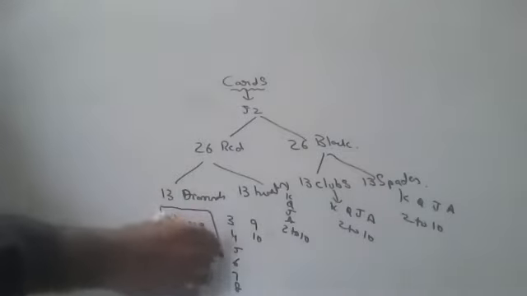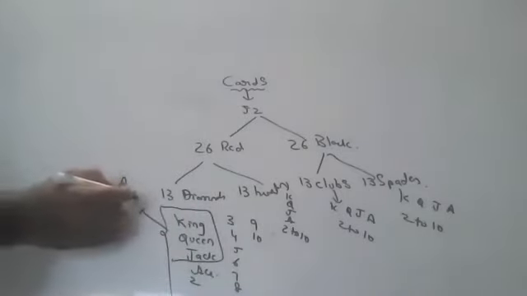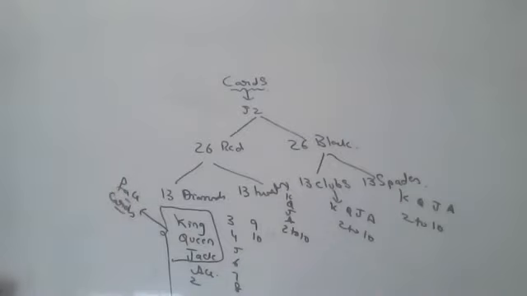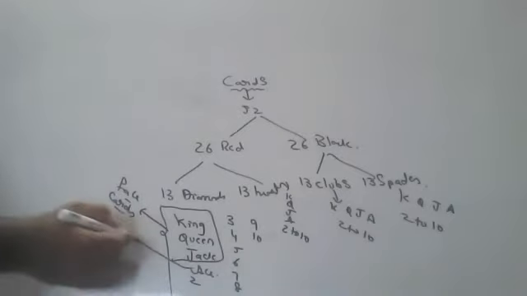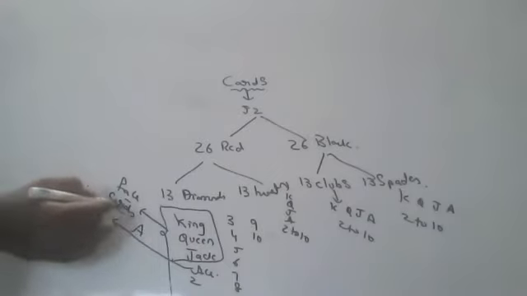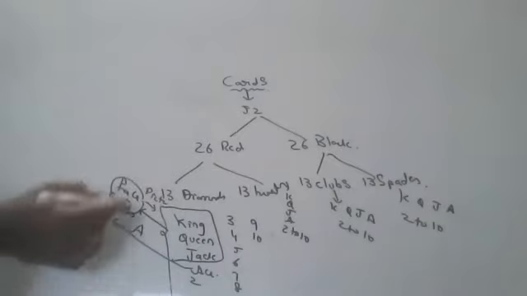King, queen, jack are called face cards, because figures will be there. What are they called? Face cards. Because a picture will be there, children, on the card. King, queen, jack, they are called face cards. Ace is called ace. Ace means a letter will be there, children. Instead of this, the others will be having a picture. They are called picture cards or face cards.